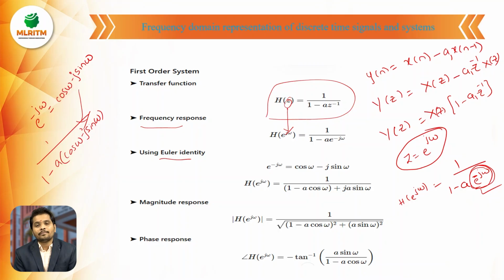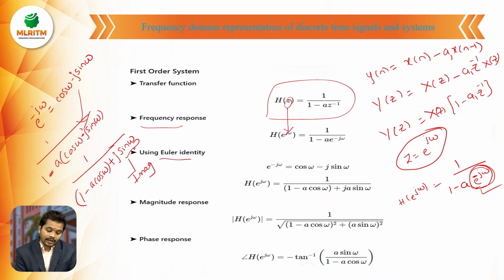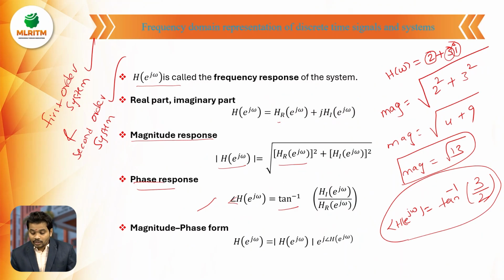From this, I am separating the real and imaginary terms. So we get 1 by 1 minus a cos omega, this is the real term, and minus into minus is plus, j into a sin omega, this is the imaginary part. So now we got the real part and imaginary part. As said earlier, the magnitude response is the square root of real part square plus imaginary part square, and the phase response is nothing but tan inverse of imaginary by real.